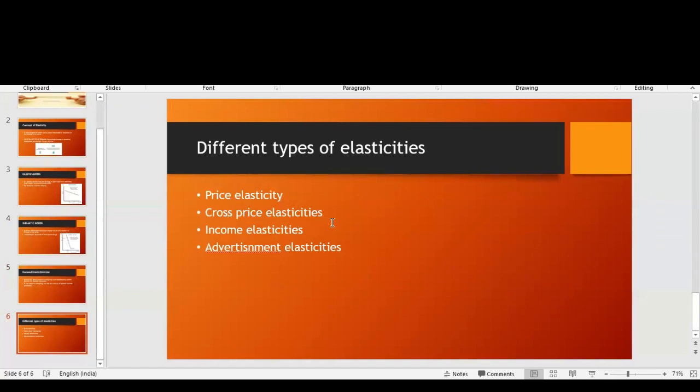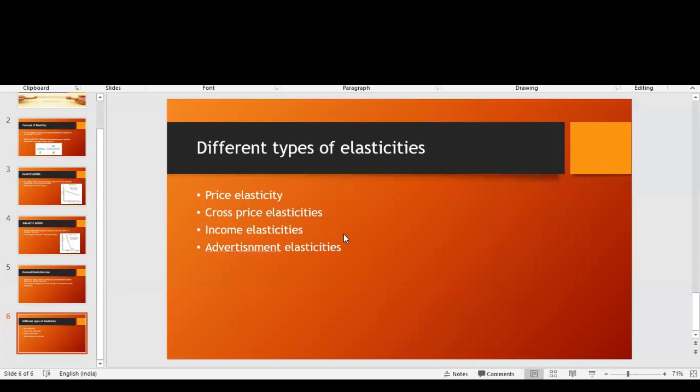Next is cross-price elasticity. Sometimes there are two different products and both of them are interdependent. Suppose the price of product X increases; most people won't purchase product Y either. So the quantity demanded of product Y will decrease when the price of X increases.